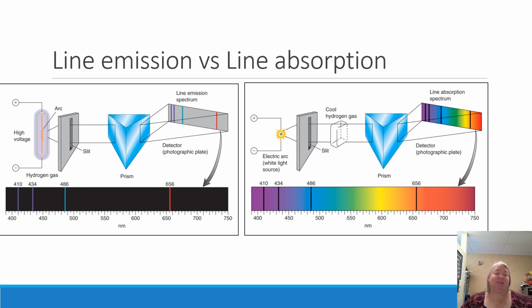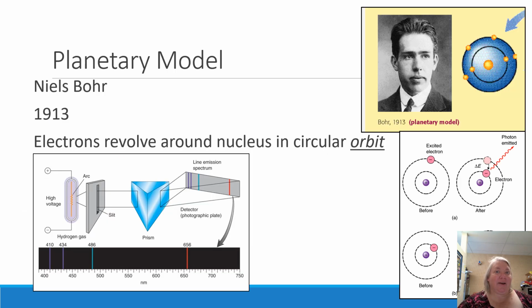So line emission, line absorption, they are both getting into the idea that different elements do something to light as it interacts with that element. So let's see if we can find a theory to explain why that happens. We have the idea that light that comes from hydrogen isn't continuous.